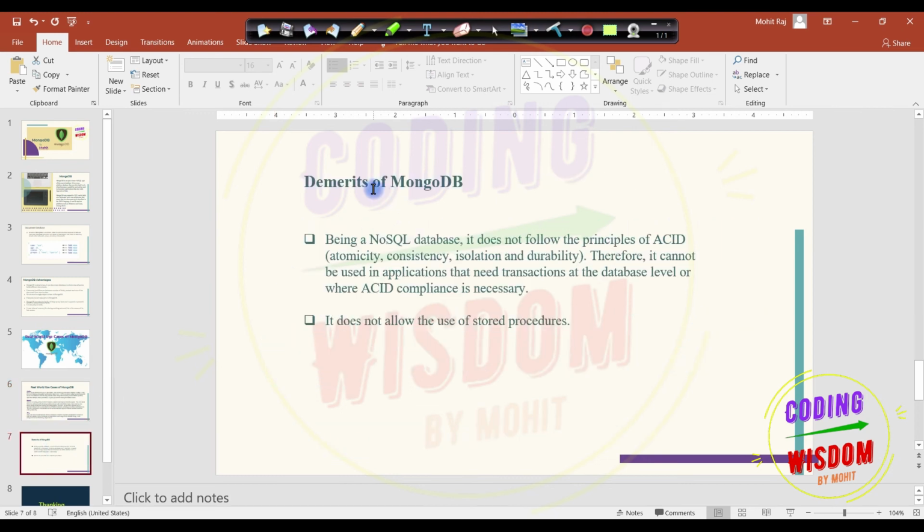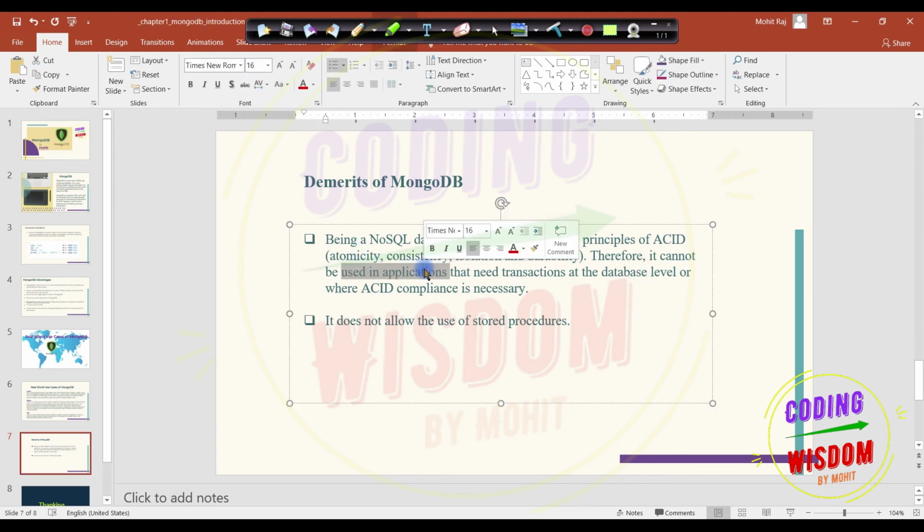Let's see some demerits of MongoDB. Being NoSQL, it does not follow the principles of ACID: atomicity, consistency, isolation, and durability. Therefore, it cannot be used in applications that need transactions at the database level or where ACID compliance is necessary. Second, it does not allow the use of stored procedures. Okay, so this is a little bit about MongoDB, and we will see more as we proceed with the course.